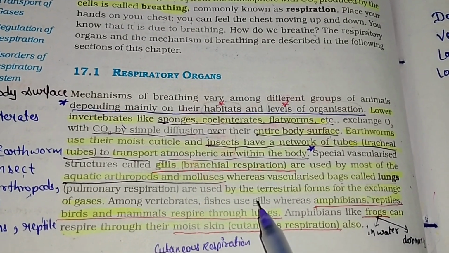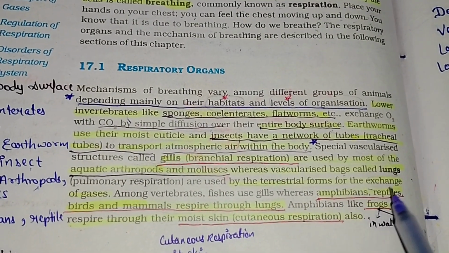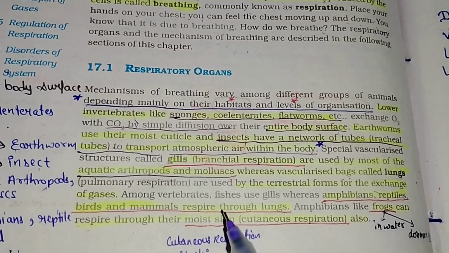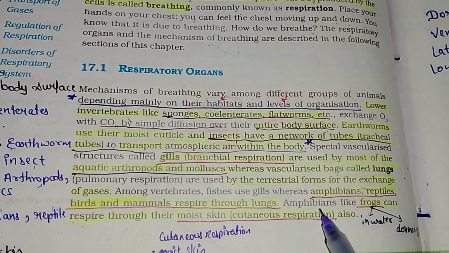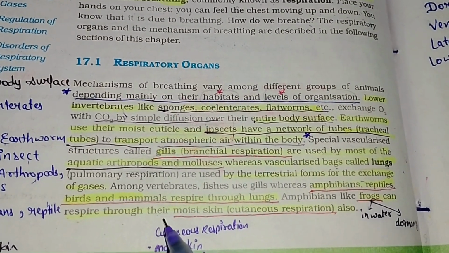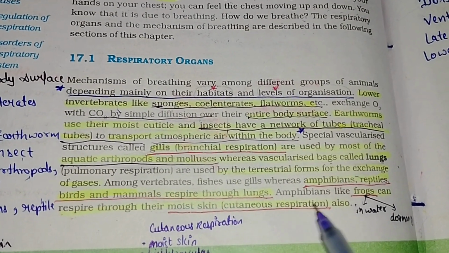Among vertebrates, fishes use gills, whereas amphibians, reptiles, birds, and mammals respire through lungs. Amphibians like frogs can respire through their moist skin, cutaneous respiration, also.